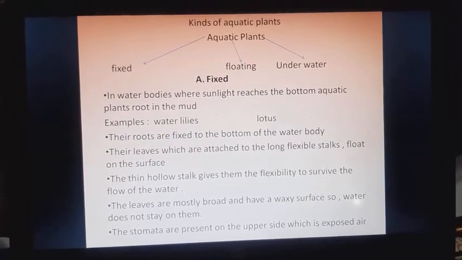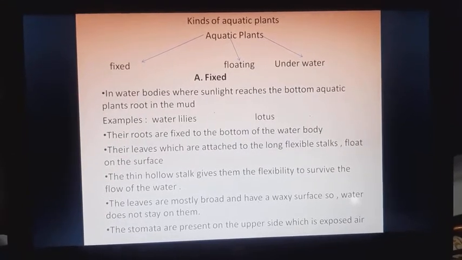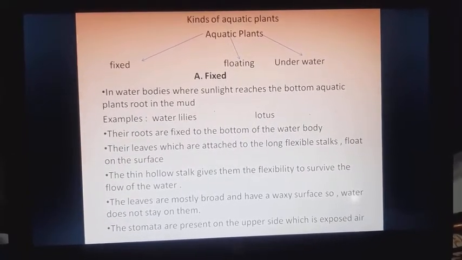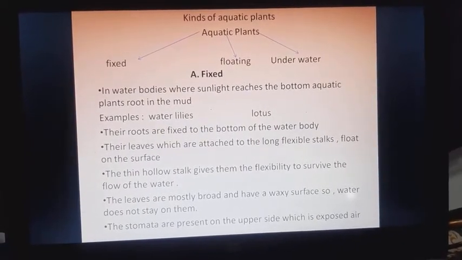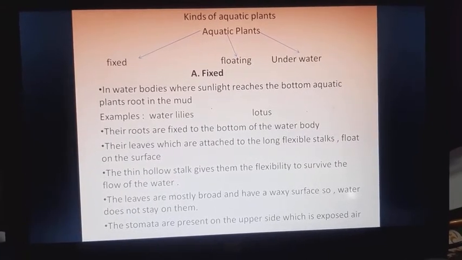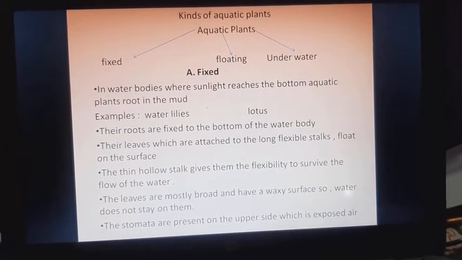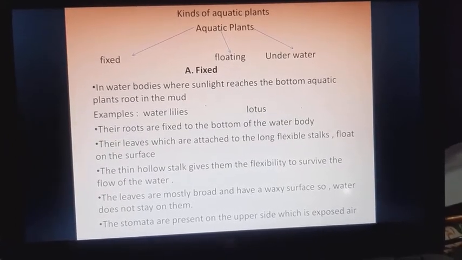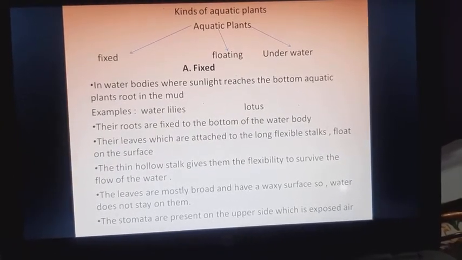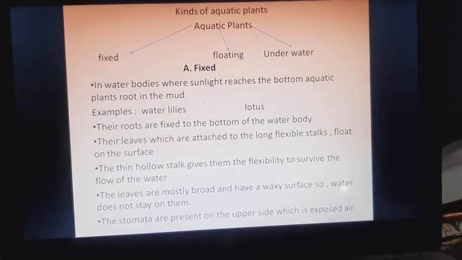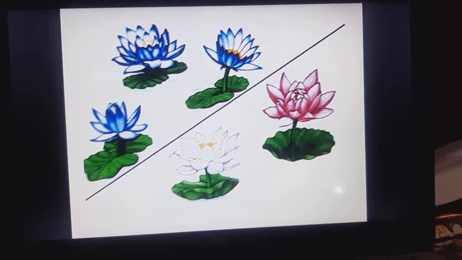Their leaves, which are attached to long flexible stalks, float on the surface. The thin hollow stalks give them the flexibility to survive the flow of the water. The leaves are mostly broad and have a waxy surface, so water does not stay on them. The stomata are present on the upper side, which is exposed to air. Water lilies and lotus.